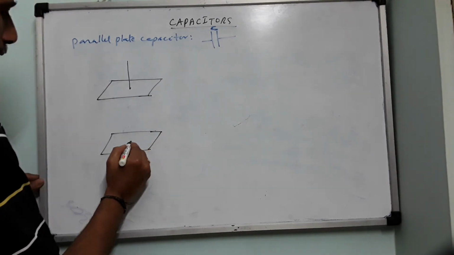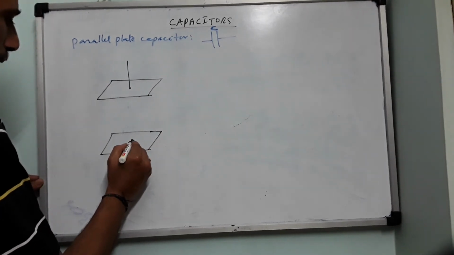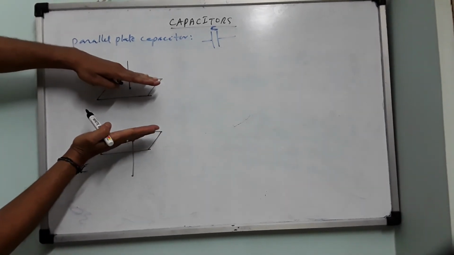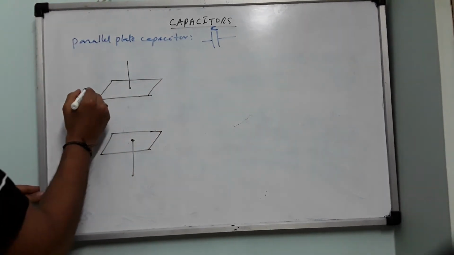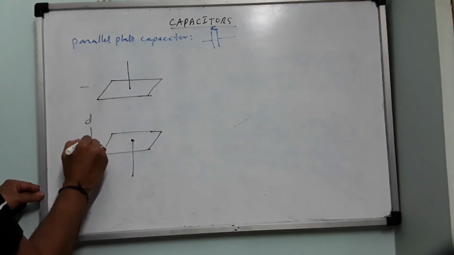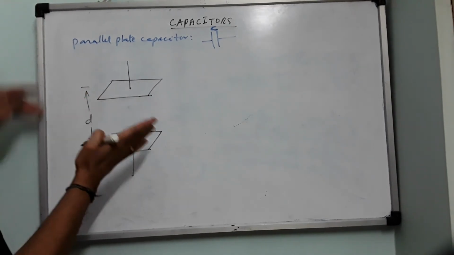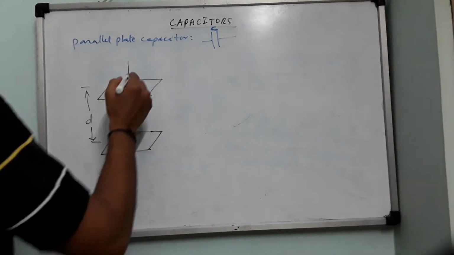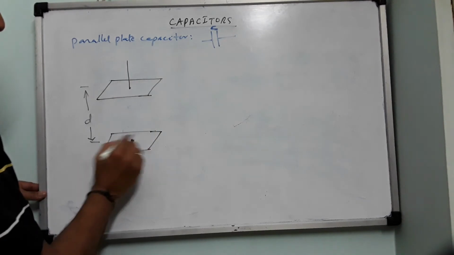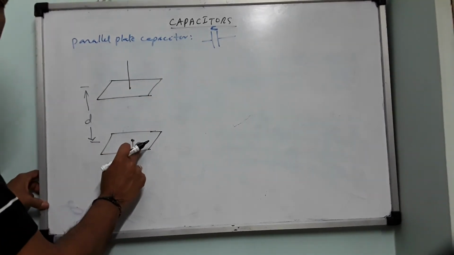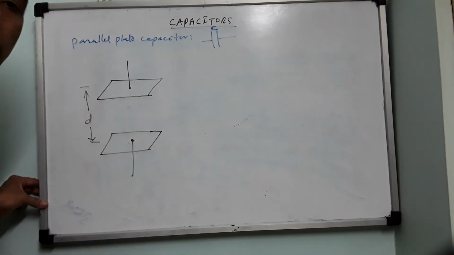Better if it is identical, even if not identical also no problem, like this. So two plates I kept them like this. The separation between them is d. The centers are separated by a distance d, like this. Right. Now, this is electrically neutral, this is also electrically neutral. Total charge on this is 0, total charge on this is 0. So therefore they cannot produce an electric field.